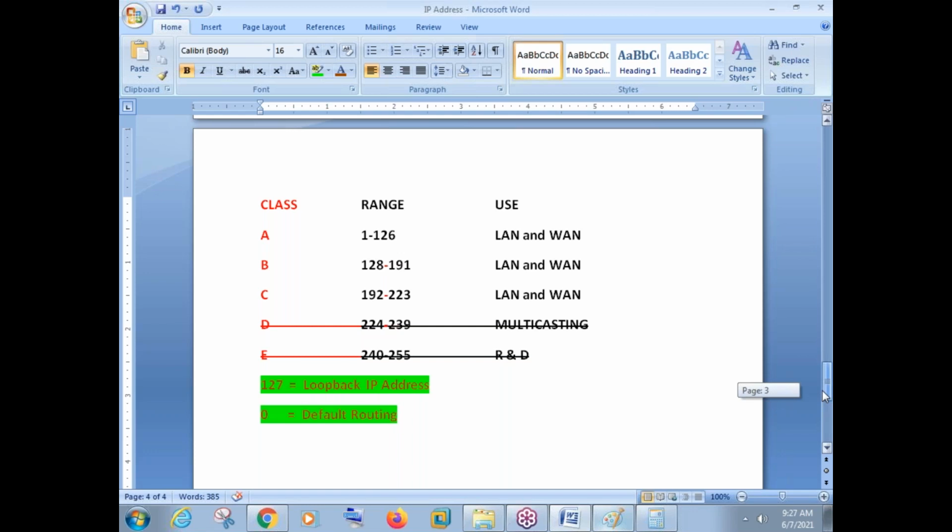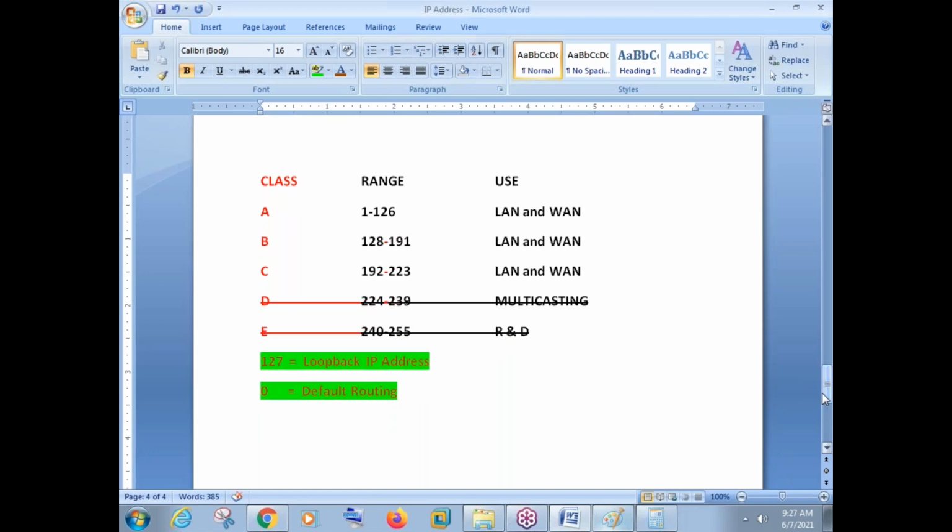Done. So just take your time, please, 30 seconds. Just try to revise this scenario. Very simple. IP version 4 is divided into 5 classes, A, B, C, D, E. Every class has a range. The range is already written there. And every class has a use. So whatever is the use of a class, only there can we use that particular class. Okay, so take 30 seconds, please.